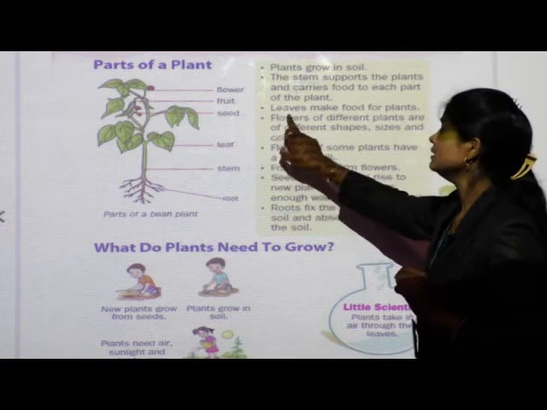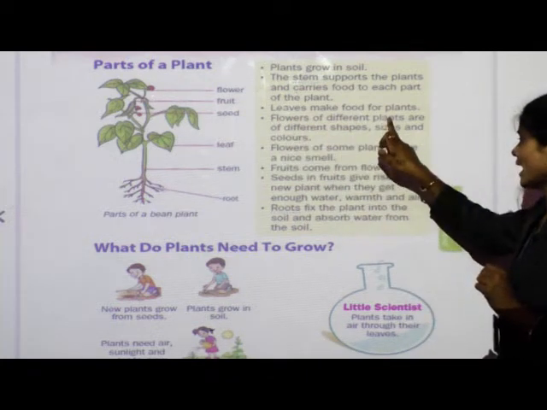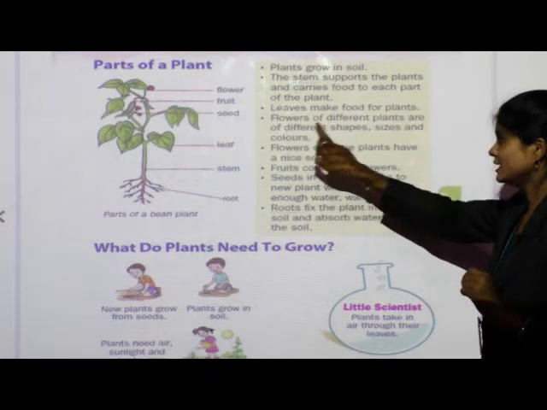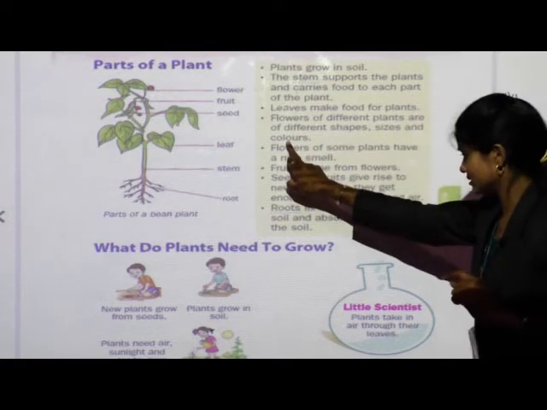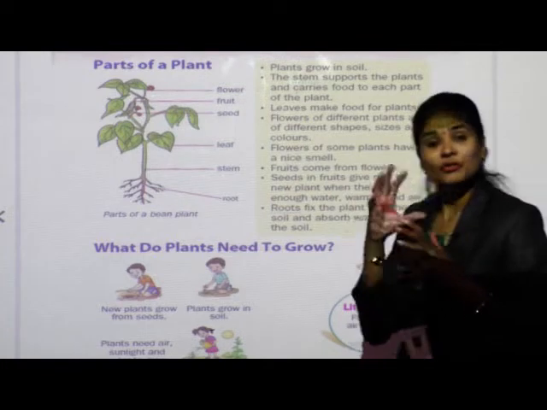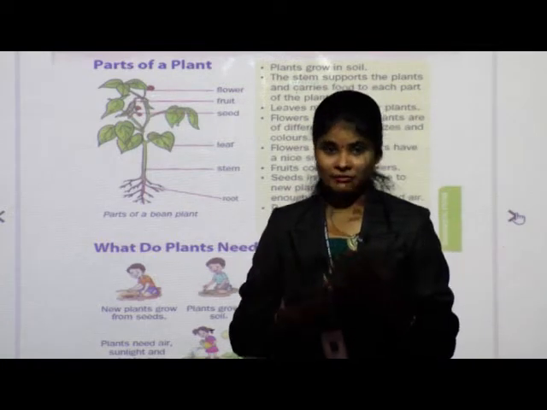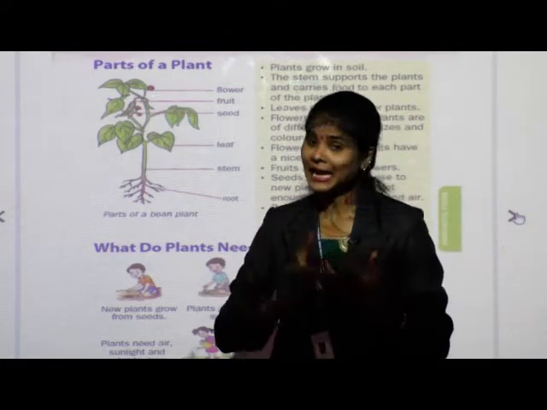See next one. Flowers of different plants are of different shapes, sizes and colors. Most plants bear flowers, fruits and leaves.